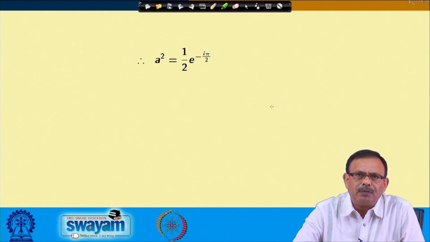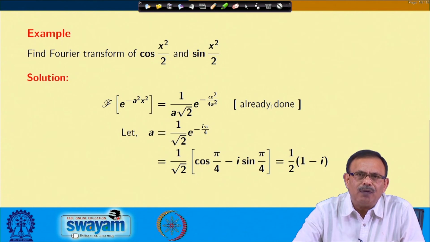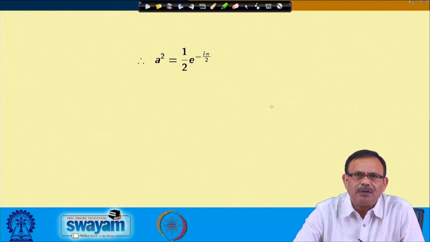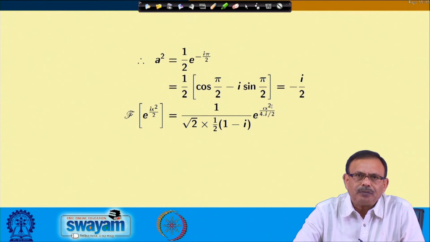So, from the earlier one, you obtain the value of a as half into 1 minus I, and a square as minus I by 2.